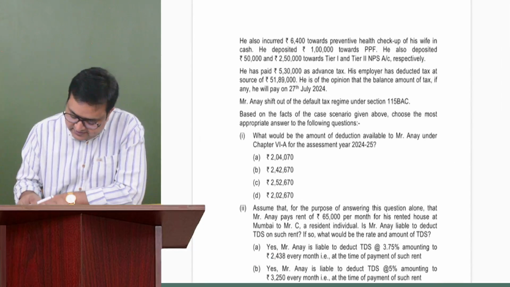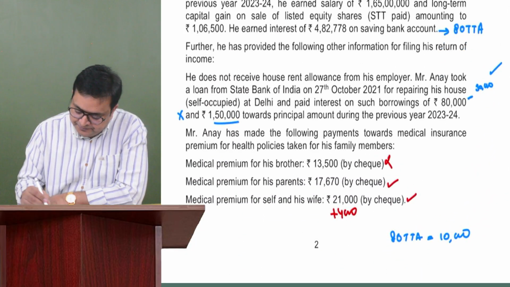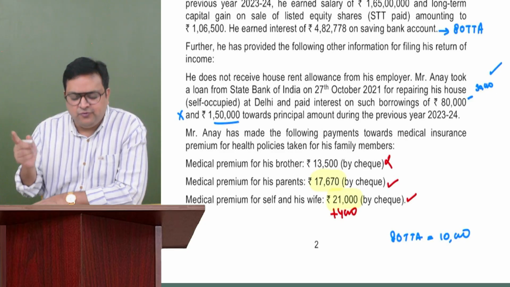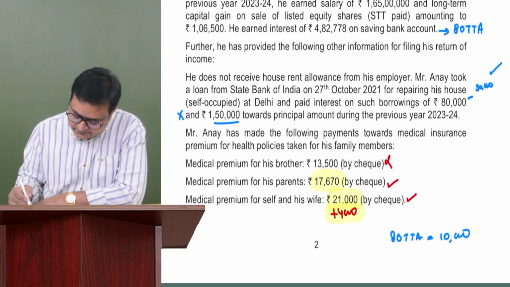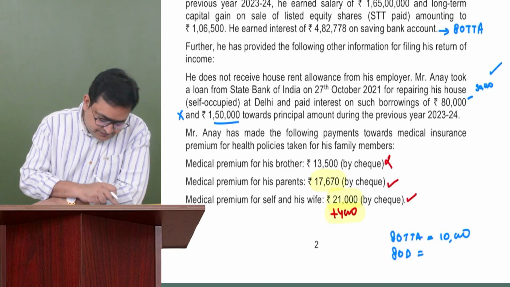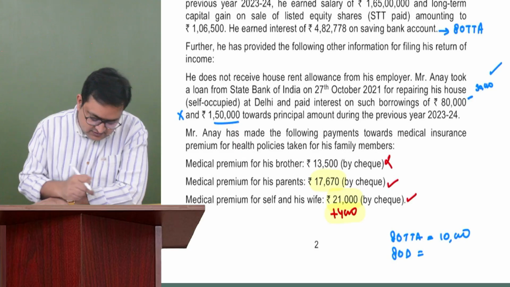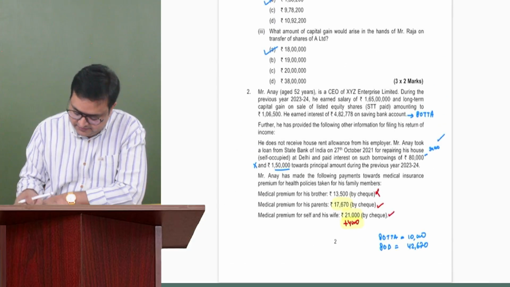So this is about medical insurance. How much will we get under 80D? 17,670 is okay. 21,000 is okay. That 6,400 will not go in full, only 4,000 we can give. So how much is 80D? It would be 17,670. Are you all getting this? Quite an interesting question. 21,000 plus 4,000 is 25,000. So 42,670 would be 80D. Okay.